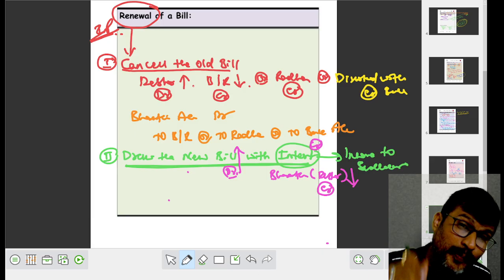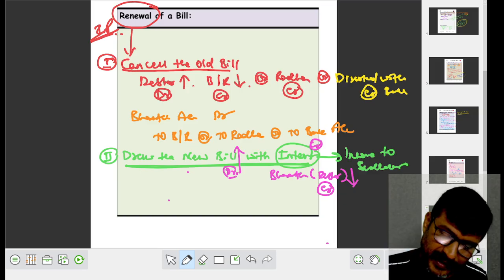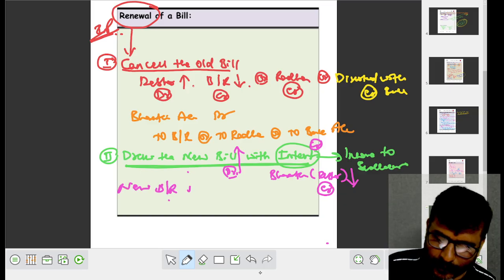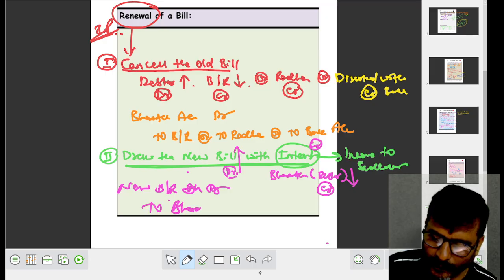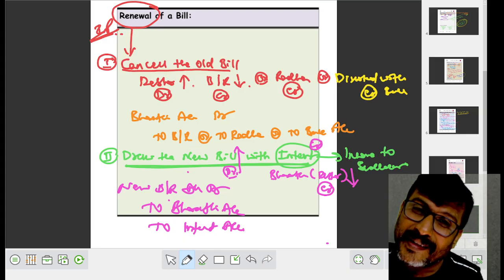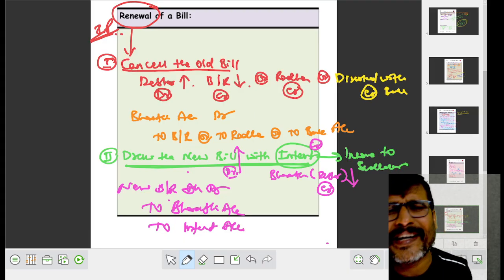Now the new bill is drawn along with interest. Then the entry will be: new bills receivable account debit, to Bharati account, to interest account. So new bill includes what? New bill includes the amount of the old bill along with the interest.